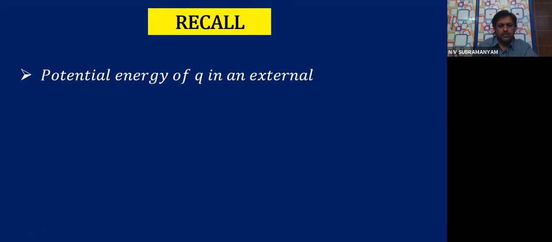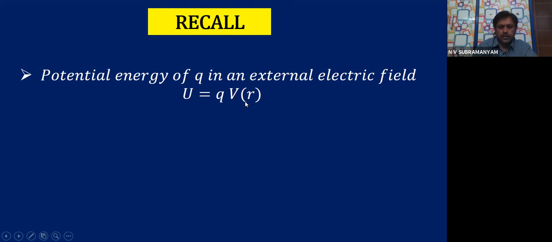Potential energy of charge Q in an external electric field is given by U is equal to Q into V of R, where Q denotes the charge, V denotes the potential at that particular point, represented by its position R.